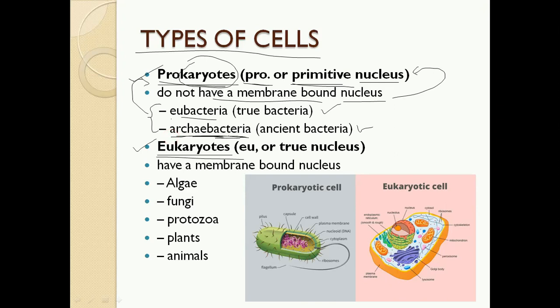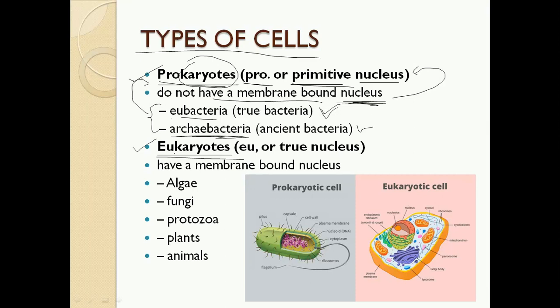Archaebacteria are considered extremophilic bacteria, found in extreme conditions like high temperature, high pH, low temperature, high salt concentration, etc. And eubacteria are the true bacteria which can be found in normal situations. So all these bacteria are prokaryotic, which means their nucleus is not membrane bound. So what does it mean actually?